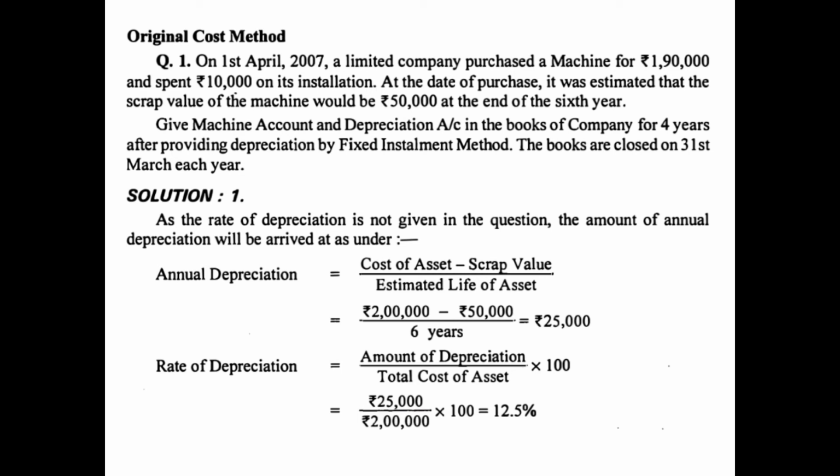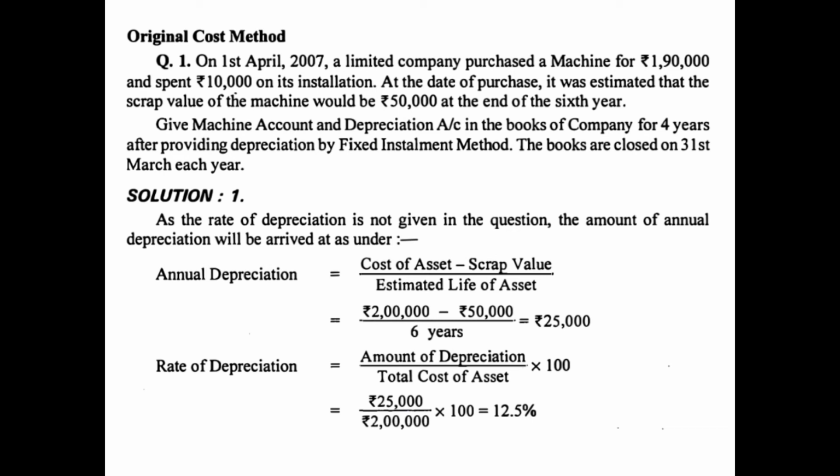So what is the cost of asset? 2 lakh, that is 1,90,000 plus installation charges of 10,000, minus scrap value, that is 50,000, upon 6, that is the estimated life of asset. That means 25,000 is the annual depreciation, and this is the absolute amount. If you have to calculate the percentage, the rate of depreciation, then you will apply the formula: amount of depreciation, that is 25,000, upon total cost of asset, that is 2 lakh, into 100, that is 12.5%.